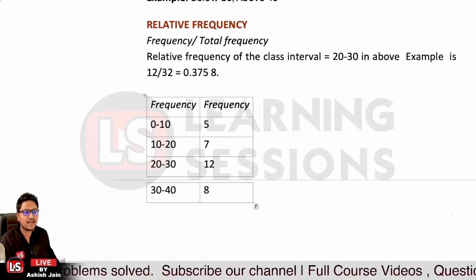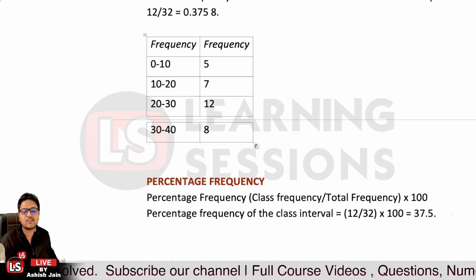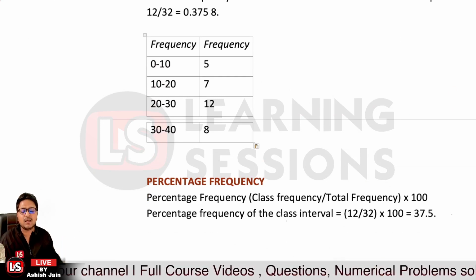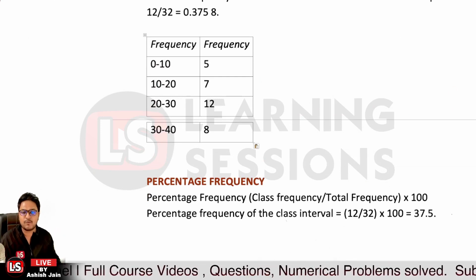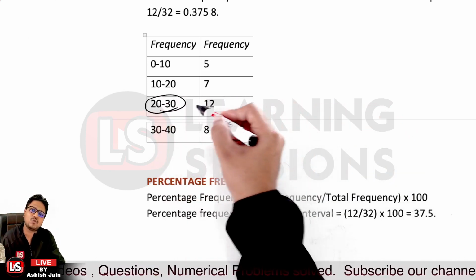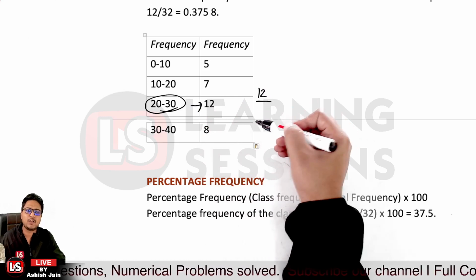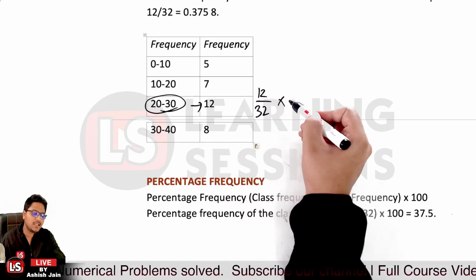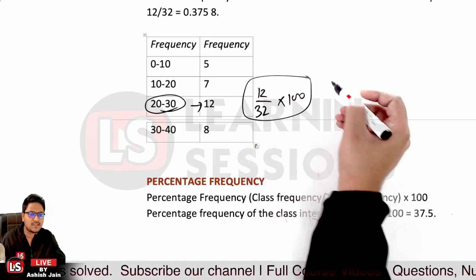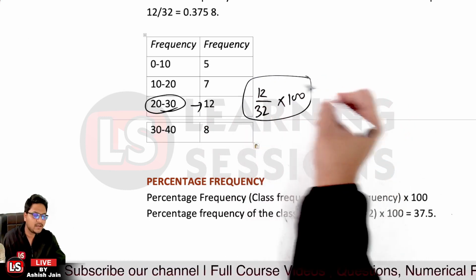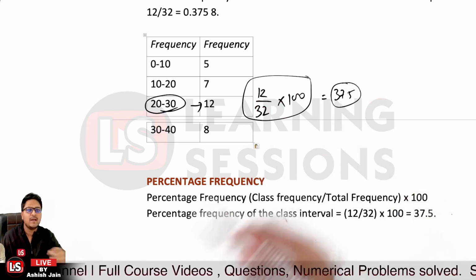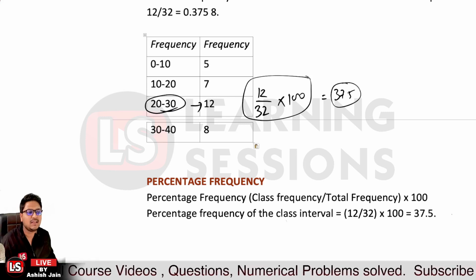And further, the second case is related to how we calculate the percentage frequency. To calculate the percentage frequency, you have to divide the class frequency by the total frequency. In the same case, for the interval from 10 to 30, the frequency is 12. So it will be 12 divided by the total frequency, 32, multiplied by 100. That is the percentage frequency, equal to 37.5 over here.